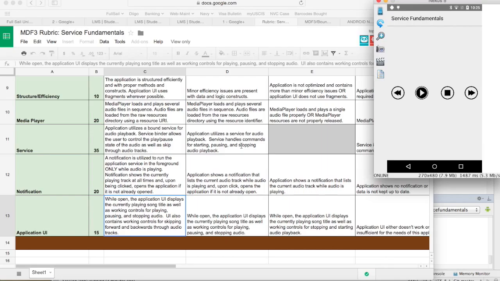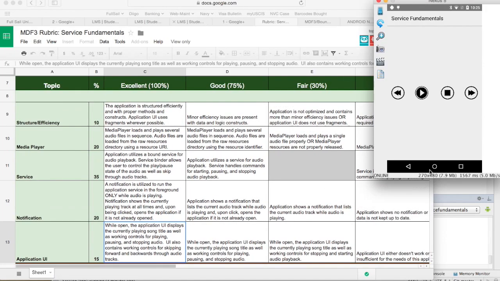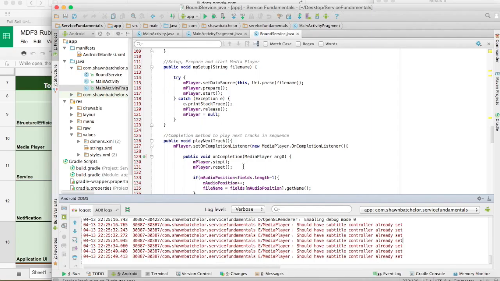I can close the app and the audio continues to play in the background. Go back to the notification to open the app. So that's pretty much it. It works as it says in the rubric. I did have a few issues, but thanks to some great input from our professor, I was able to work them out. And just let me go through a little bit of the code right here.